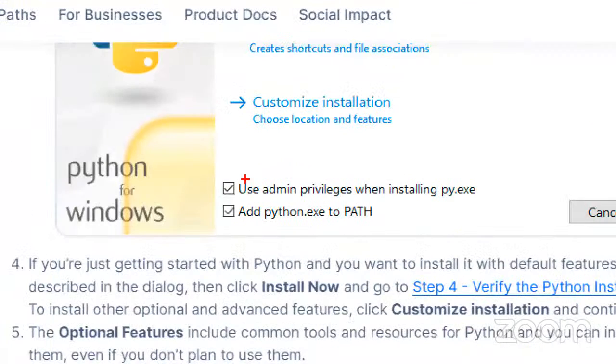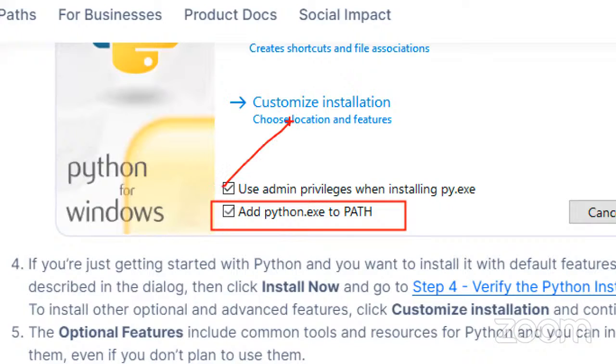In old versions, guys, there is one checkbox: add python.exe to path. Okay. So use admin privileges when installing the Python file, guys. In real time, only admin people install. Admin people means networking people, guys. Only those people will handle our software. I mean, without the admin privileges, without the admin approvals, if we try to install, then it is not going to install, guys. Okay. So that's why we are also selecting admin privileges here.